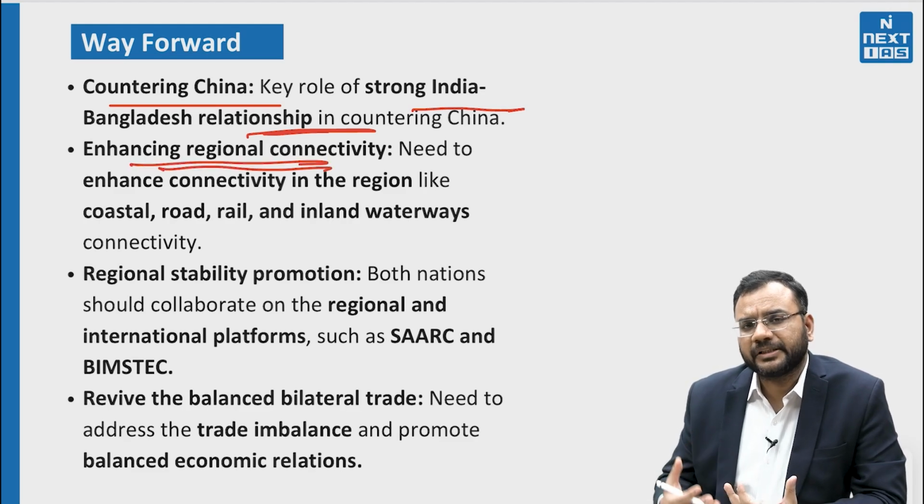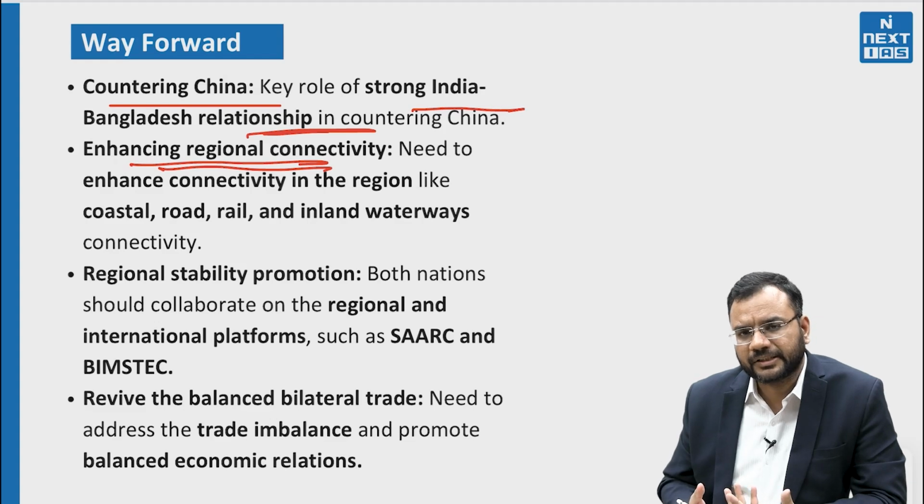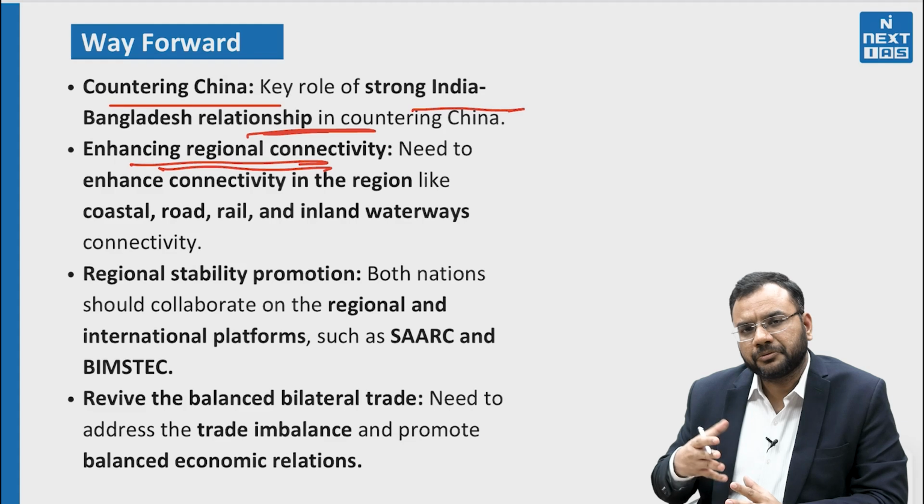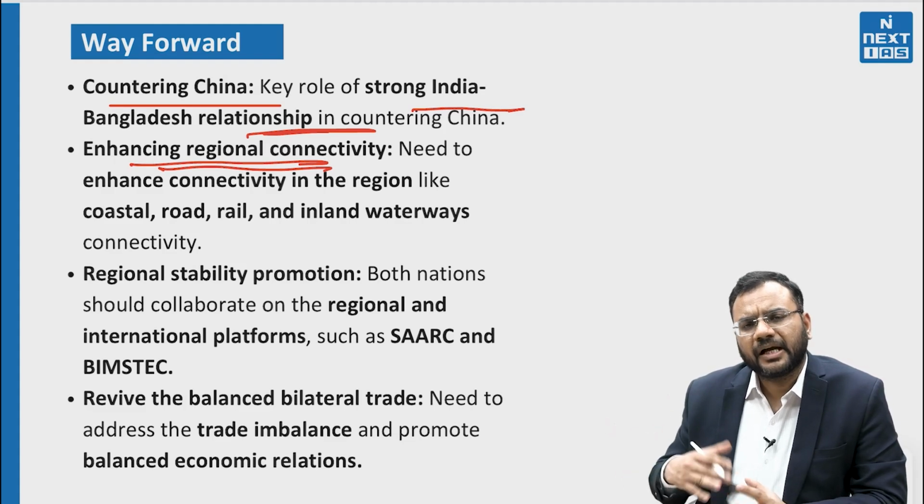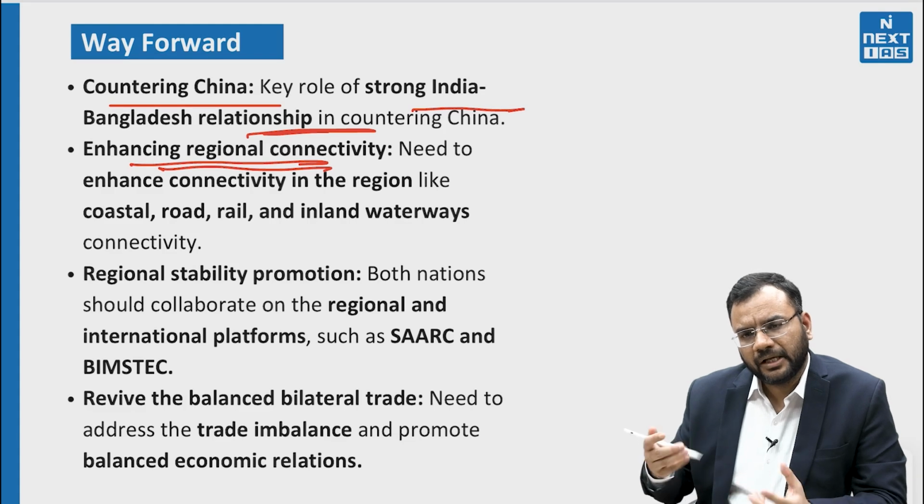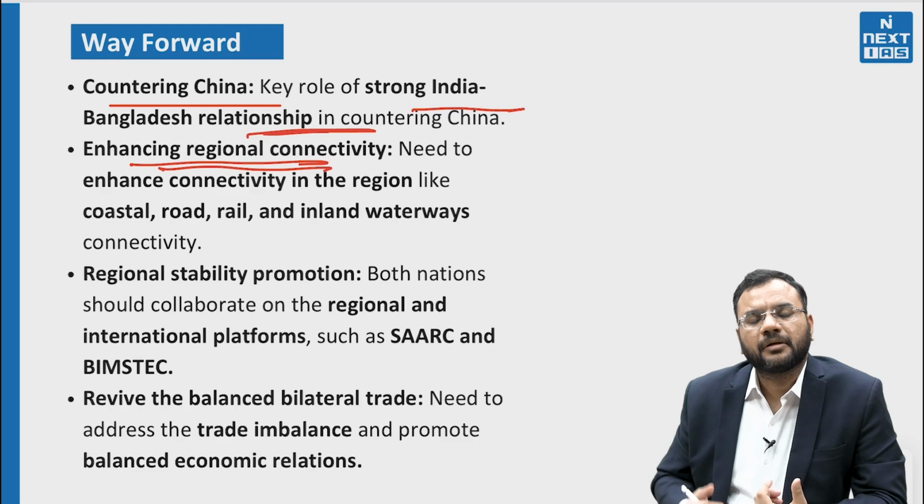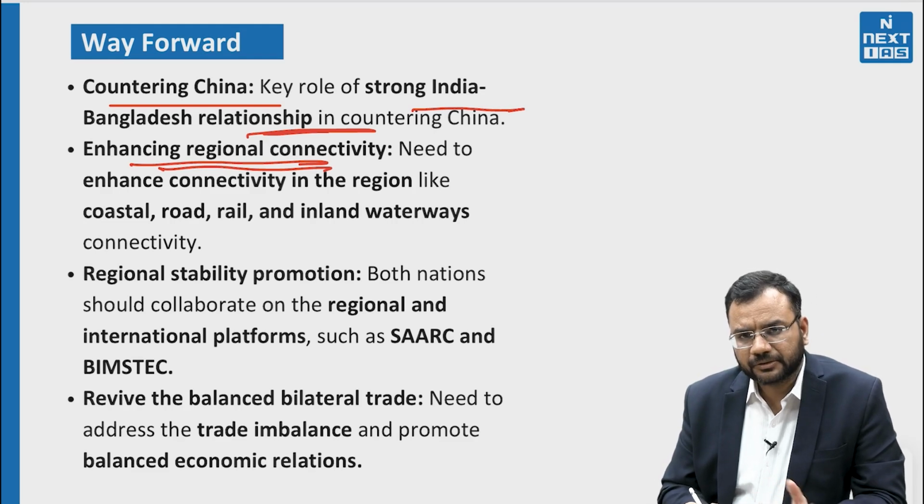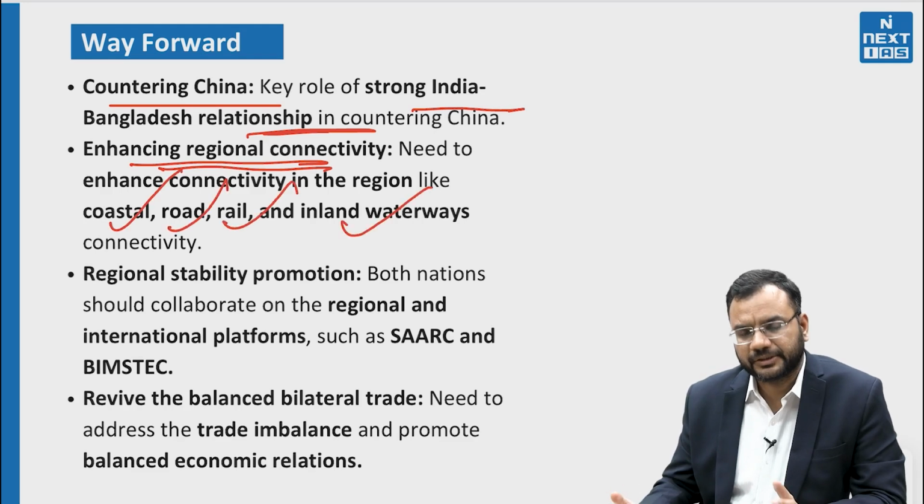Already we have seen some initiatives like BBIN, but we need to move beyond. We need to conclude some agreement through which trains can pass, and also have cooperation regarding the passage in the Arabian Sea and other regions. We can focus connectivity on coastal, road, rail and inland waterways.